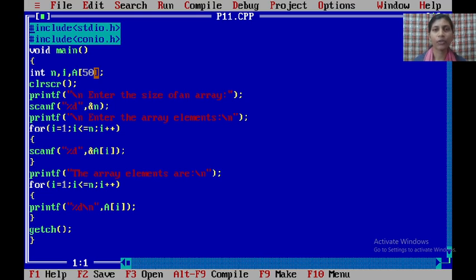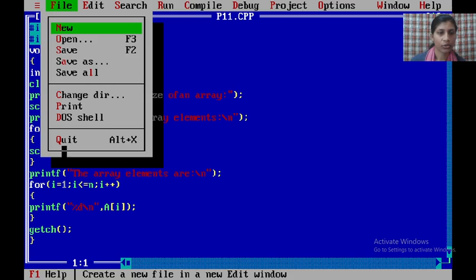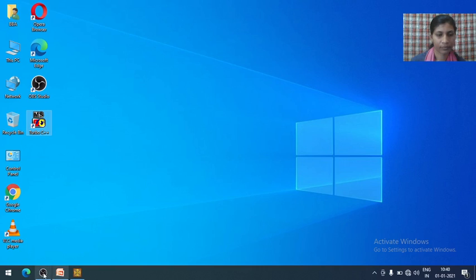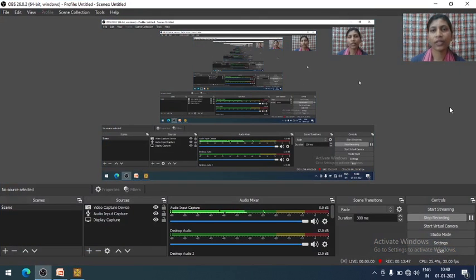So we will see your 12th C program, addition of 2 matrices. Matrix means what and how we can add 2 matrices. So we will see in the next video. If you want to quit, so quit it. Okay, your 12th C program is addition of 2 matrices. Matrix means what and how we can add 2 matrices. So we will see in the next video.